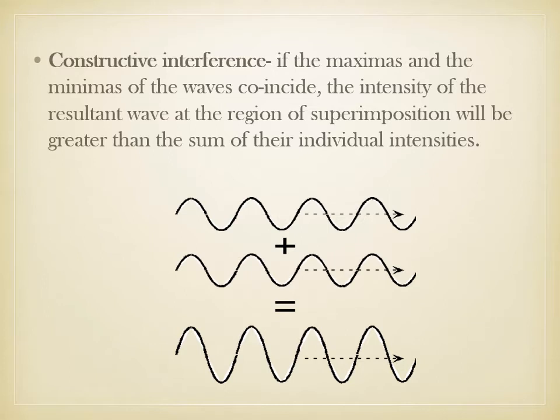So what is constructive interference? If the maxima and the minima of the waves coincide, the intensity of the resultant wave in the region of superimposition will be greater than the sum of their individual intensities. In this diagram you can see the two waves which are combined have an effect greater than the sum of individual intensities, because the waveforms, that is crest and trough, that is maxima and minima of the waves, are matching.